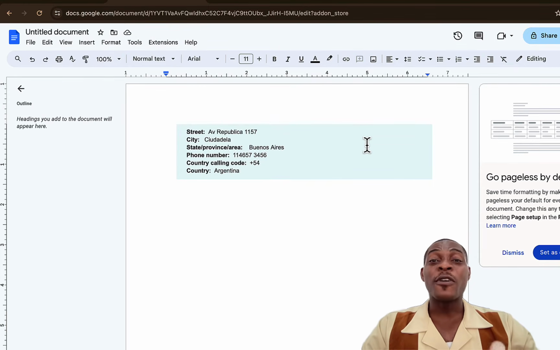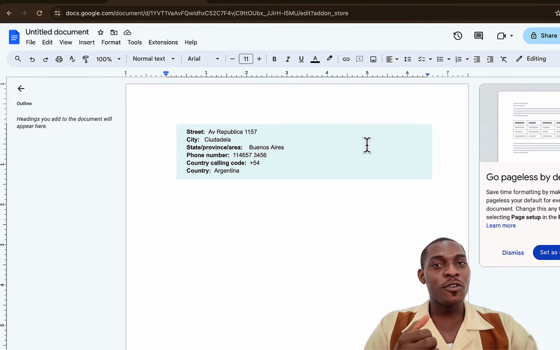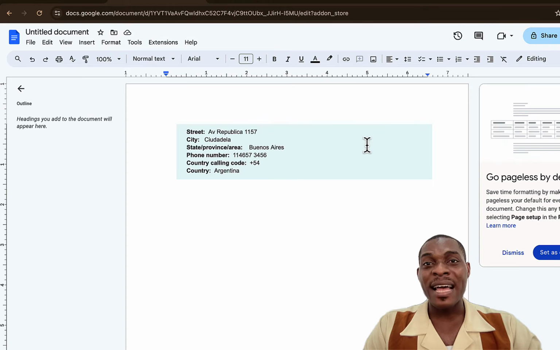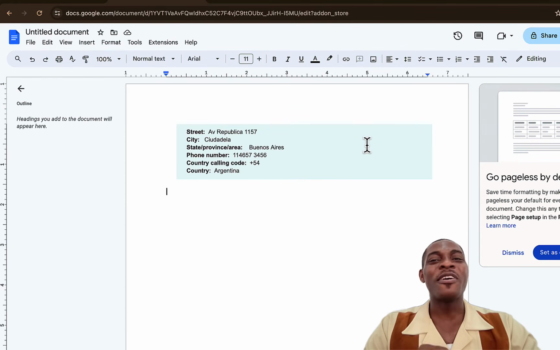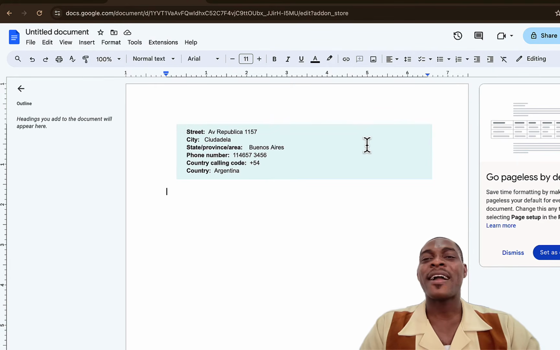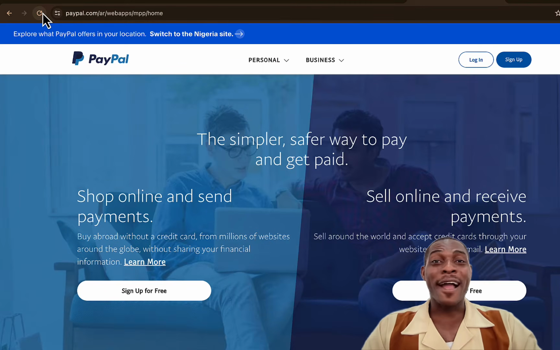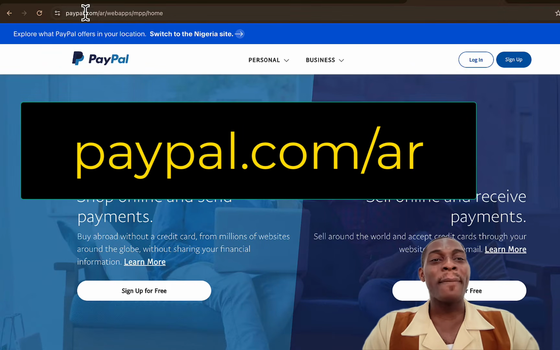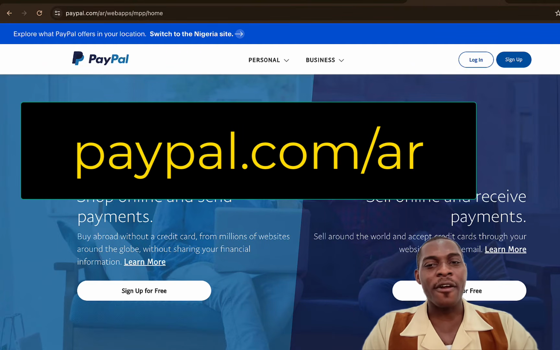So what are we expected to do right now? Create a new browser or clear the cache of your browser, and then you can go to the website I'll be going to right now to set up your PayPal account. So now we are ready to set up our account immediately. And what do we need to do? Head onto your browser and put in paypal.com/AR.